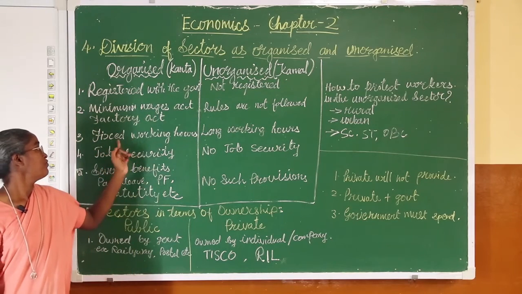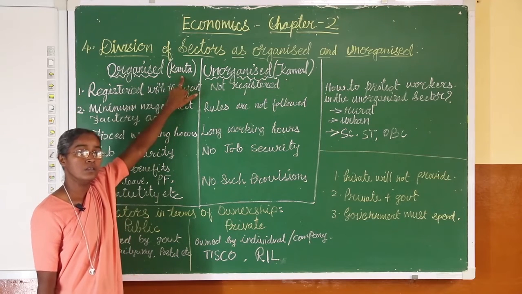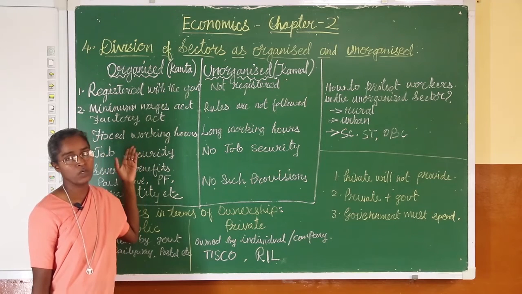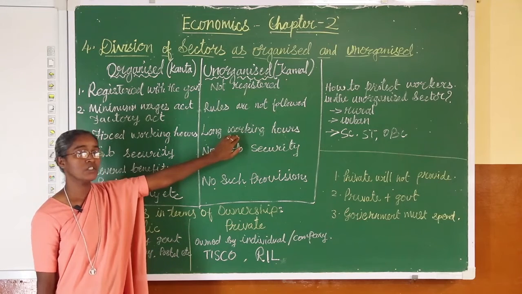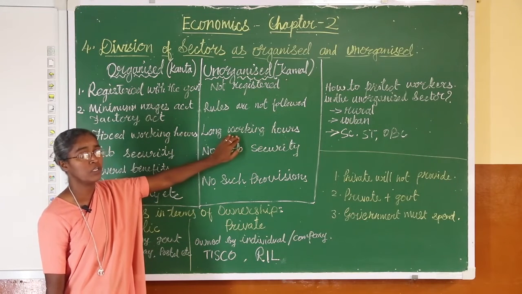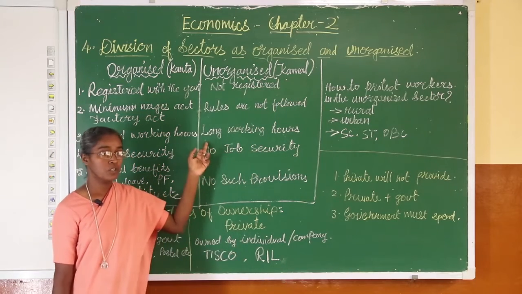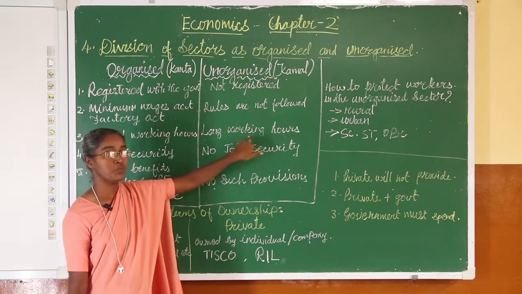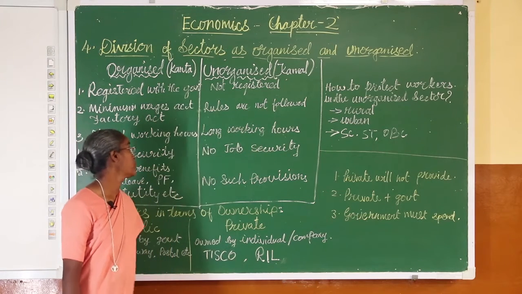The third thing is fixed working hours. Now when we speak about Kanda, she goes for work at 9:30 and comes back home at 5:30. So fixed working hours are here. And when you speak about the unorganized sector, it is long working hours. Kamal goes for duty at 7:30 early in the morning and comes back only at 8 p.m. in the evening. Therefore, long working hours in the unorganized sector.